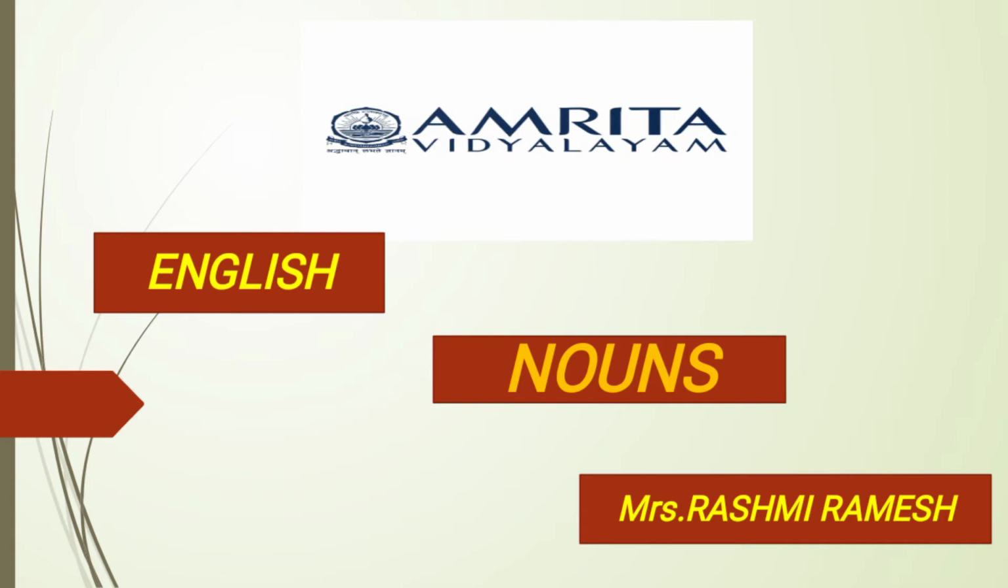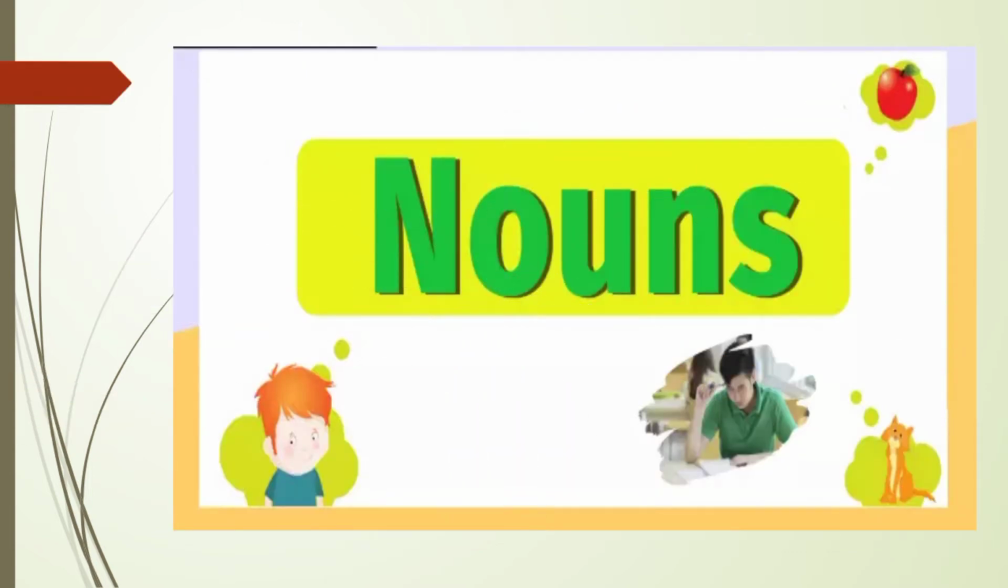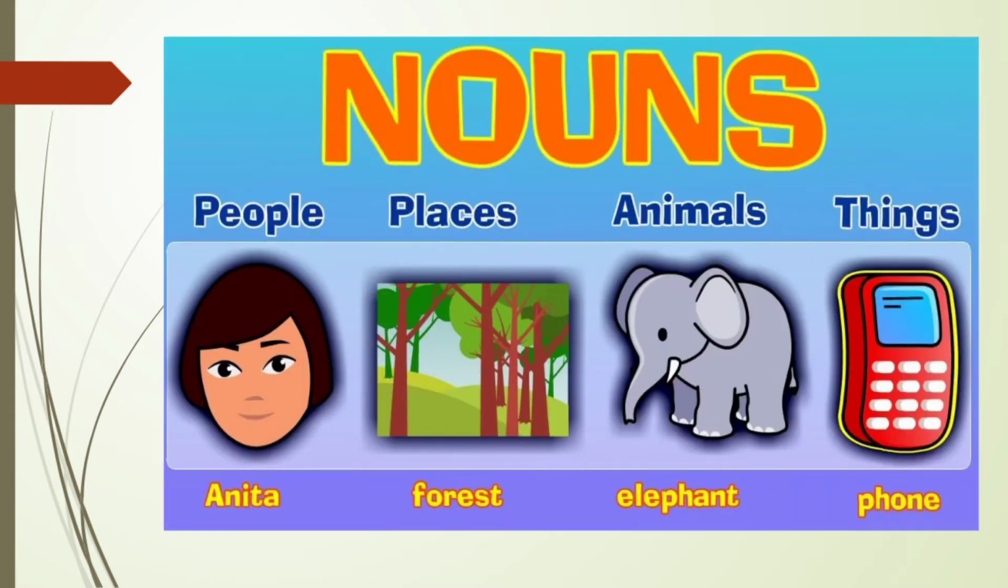I'm back with another chapter of grammar, that is noun. You have already learnt in the previous classes. We shall have a quick recap of nouns and then we will move on to the types of nouns. What are we going to learn today, children? Yes, we are going to learn about nouns. What is a noun? Noun is the name of people, place, animals or things. People, Anita; places, forest; animals, elephant; things, food.